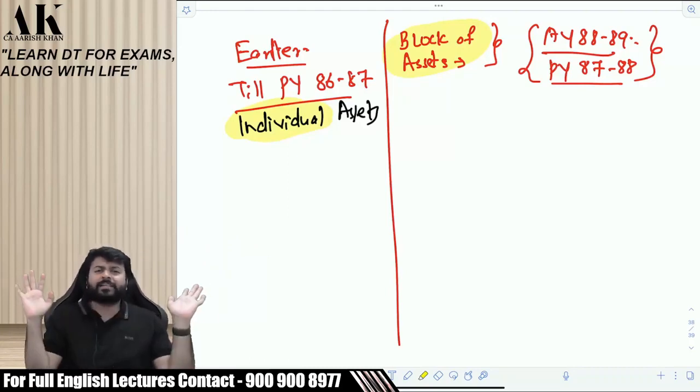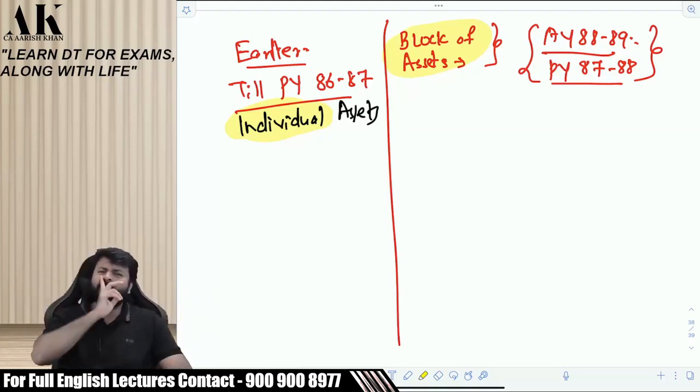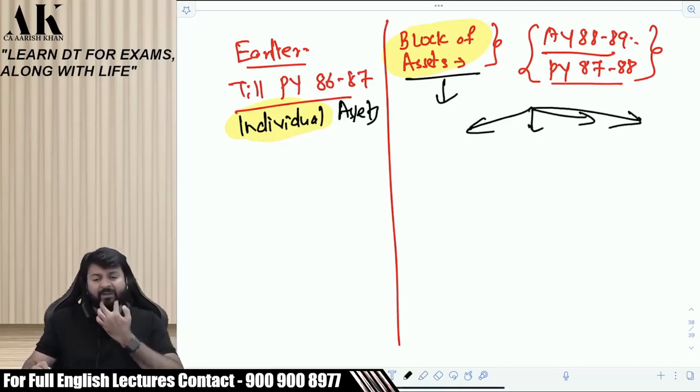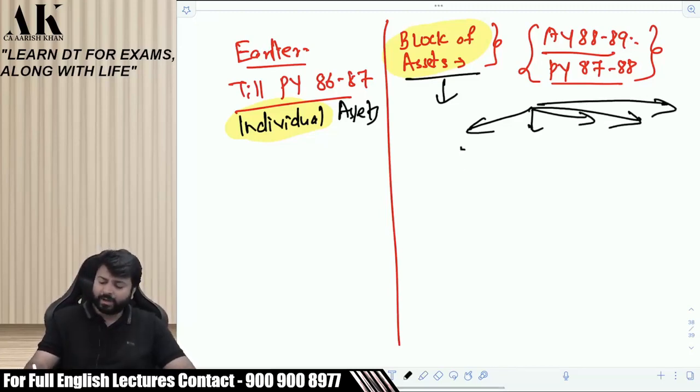Every asset is a separate asset and all the assets are individually depreciated. Whichever method you follow in accounts, SLM or WDV. But in tax, now you have to follow block of asset. Block means the government has made categories of the assets. They have made 5 categories of assets. One is plant, one is machinery, one is furniture, one is building, and last one is intangible asset.